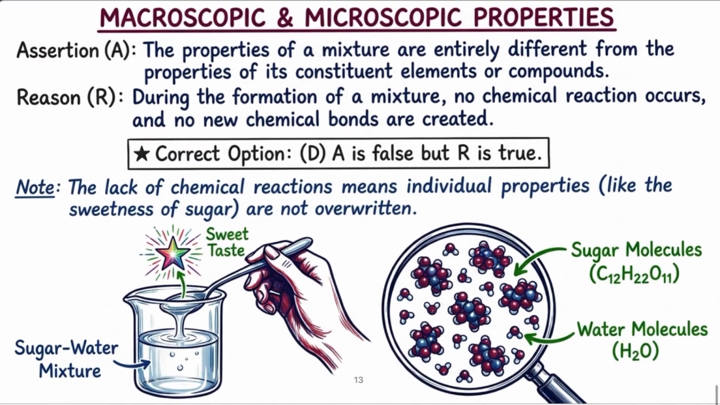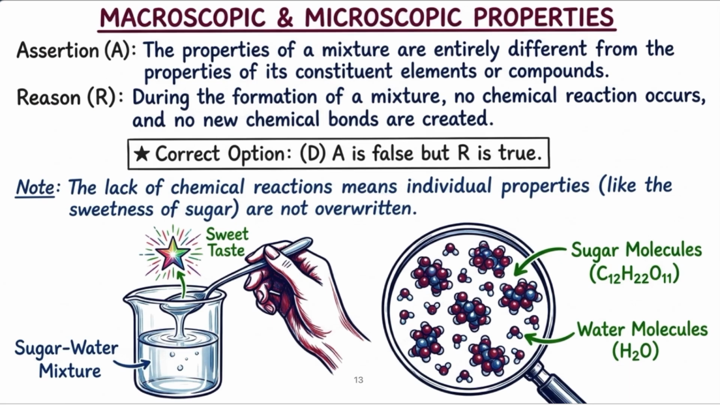Now next, assertion and reason. Assertion: The properties of a mixture are entirely different from the properties of its constituent elements or compounds. No, it is wrong. Reason: During the formation of a mixture, no chemical reaction occurs. Yes, it is correct. And no new chemical bonds are created. Yes, it is correct. So again, the assertion is wrong and the reason is correct, right?